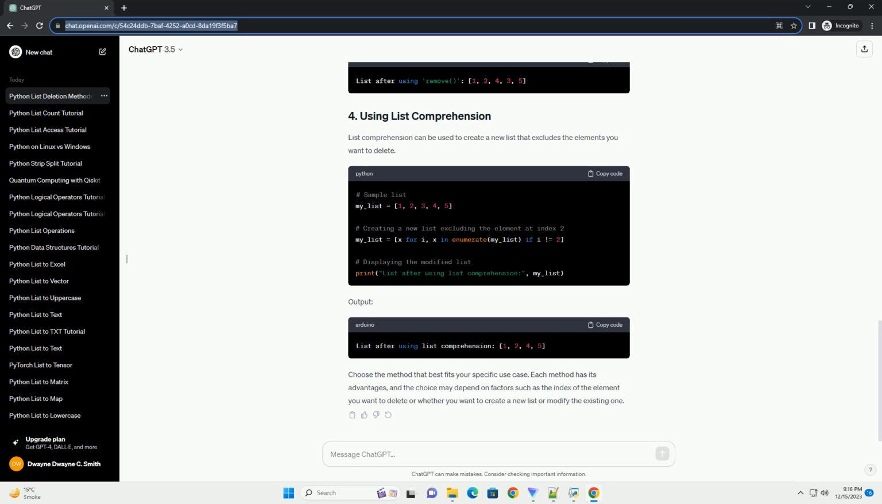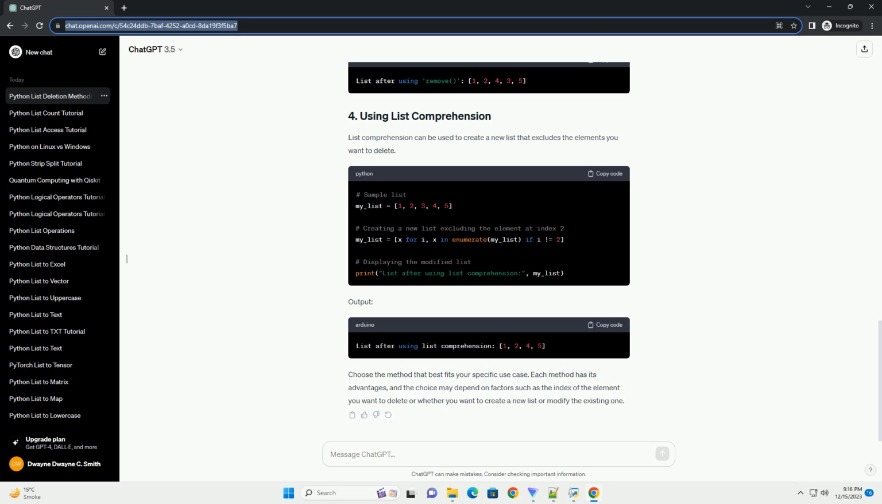Output. Python provides several ways to delete elements from a list, allowing you to choose the method that best suits your requirements. Whether you want to delete by index, value, range, or clear the entire list, these techniques will help you manage your lists efficiently.